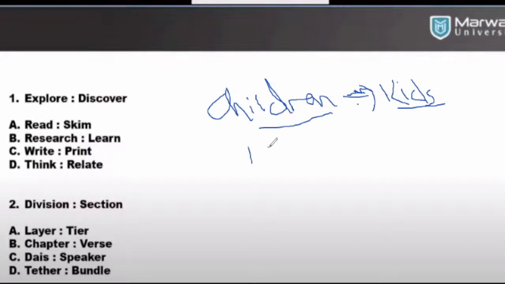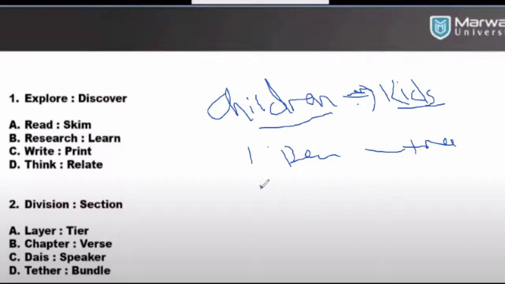Then in the question, for example, they can ask us pen and the tree. Pen does not mean a tree.